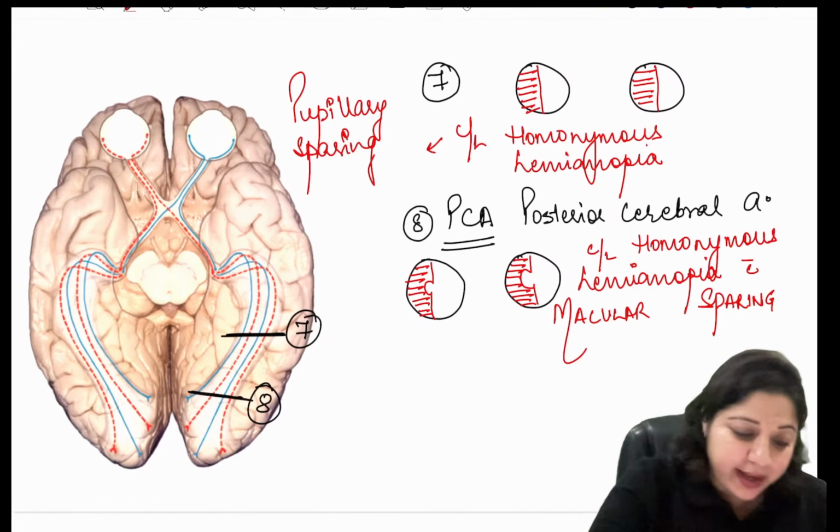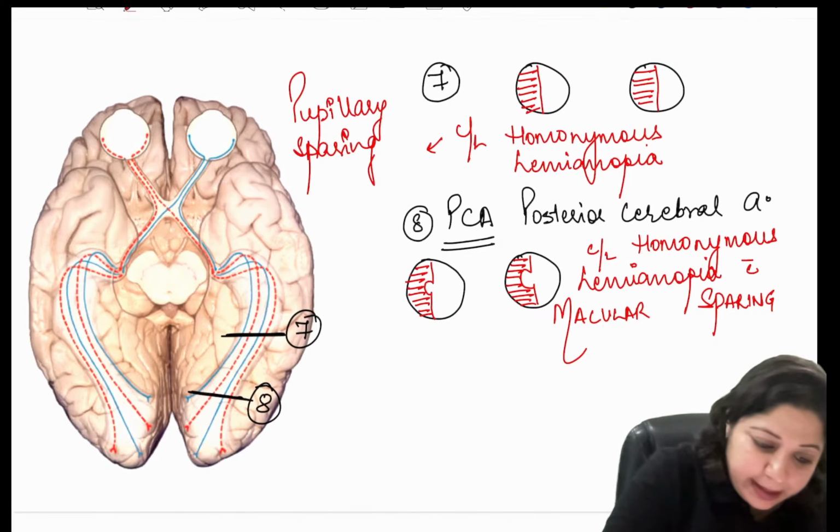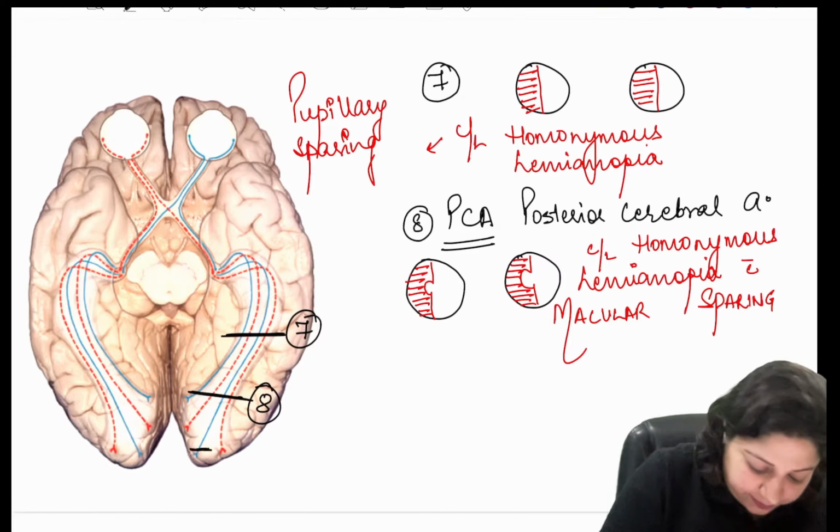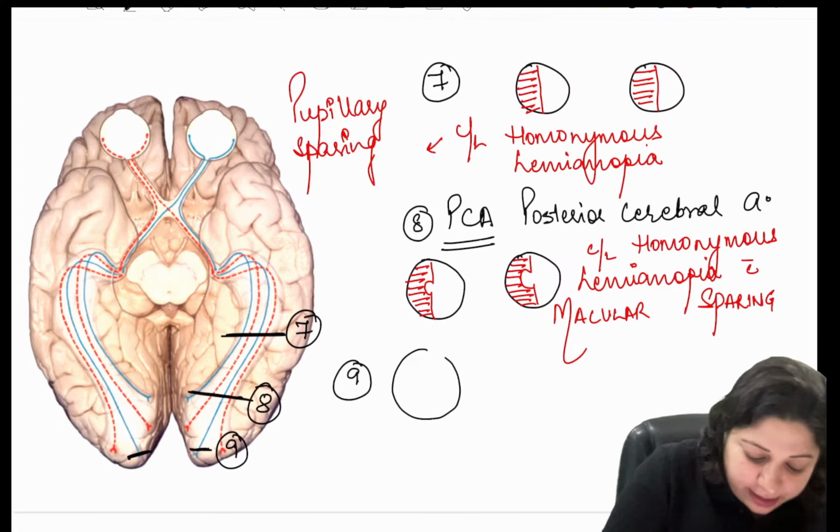Okay, and whenever there is a lesion at the tip of the cortex, what do you tend to see here?